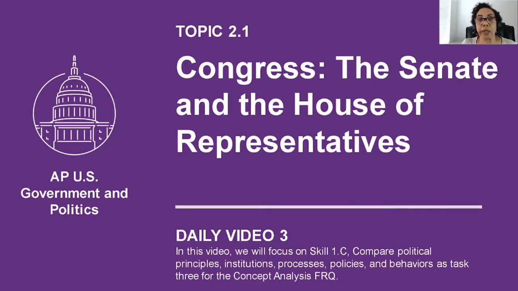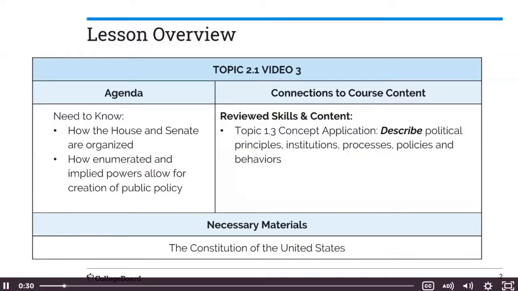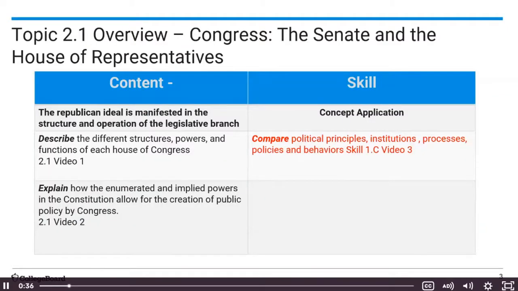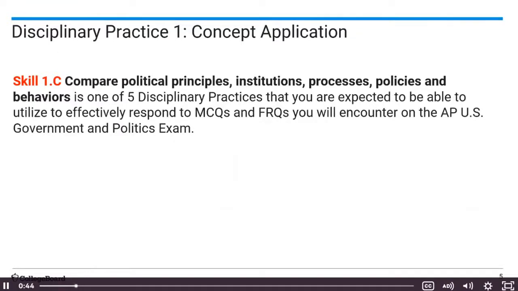We are on topic 2.3, continuing with Congress and specifically looking at a skill, compare political institutions, processes, policies, and behaviors. That's task 3 in the concept application FRQ. All right, so we are over here with the description, and I've got that highlighted here for the concept application. Larger skill, we're looking at a sub-skill here, comparing. And so we've got it all written out here, and they don't need to memorize it, but as part of what we call a disciplinary practice, and it is that first one that's on concept application.